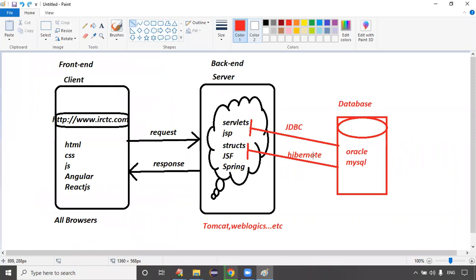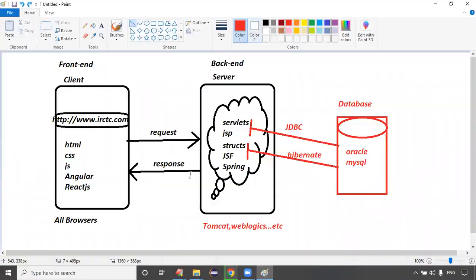The logics which are interacting with the database, these connection logics, are called the persistence layer. This is the presentation layer, this is the business layer, and this is the persistence layer. So how many layers are there here? Total 3 layers.